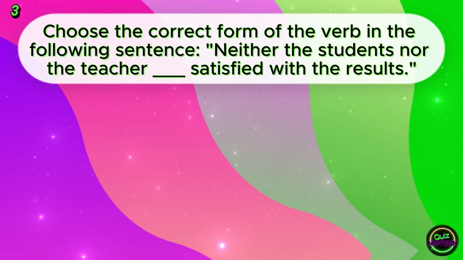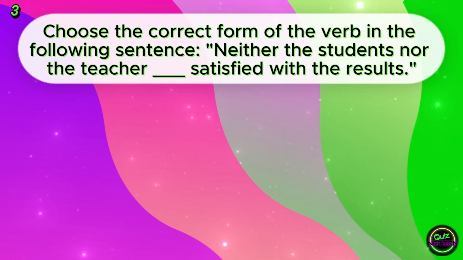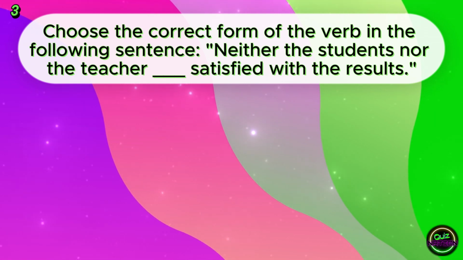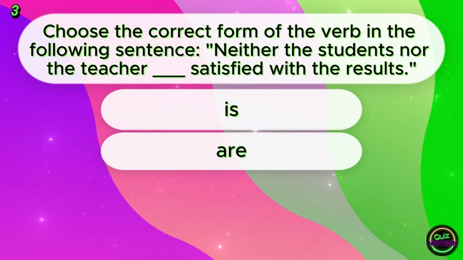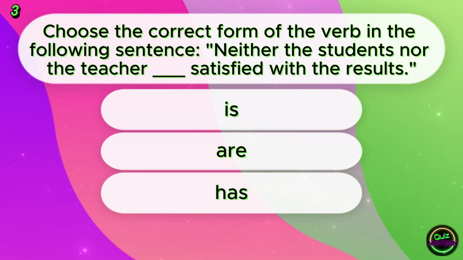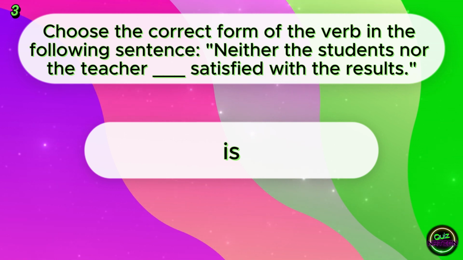Choose the correct form of the verb in the following sentence. Neither the students nor the teacher blank satisfied with the results. Is, are, has. Is. Neither the students nor the teacher is satisfied with the results.